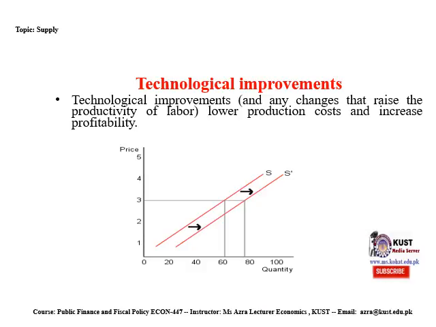Technological improvements and any changes that raise the productivity of labor lower production cost and increase profitability. Due to technological improvement, the supply of any good will also increase, and due to this the supply curve will shift from left to the right side.